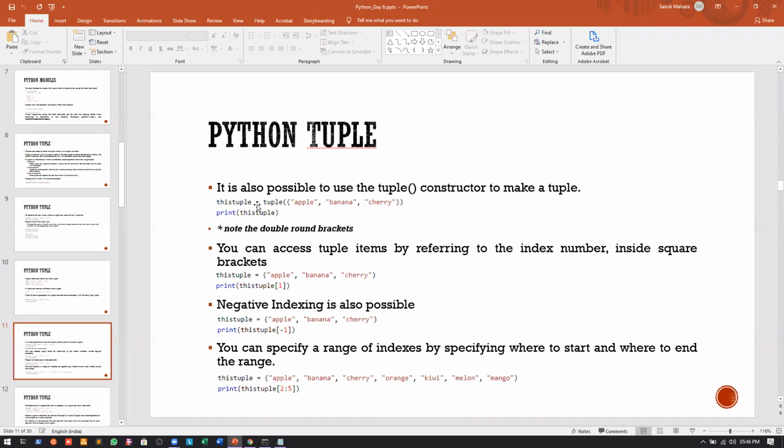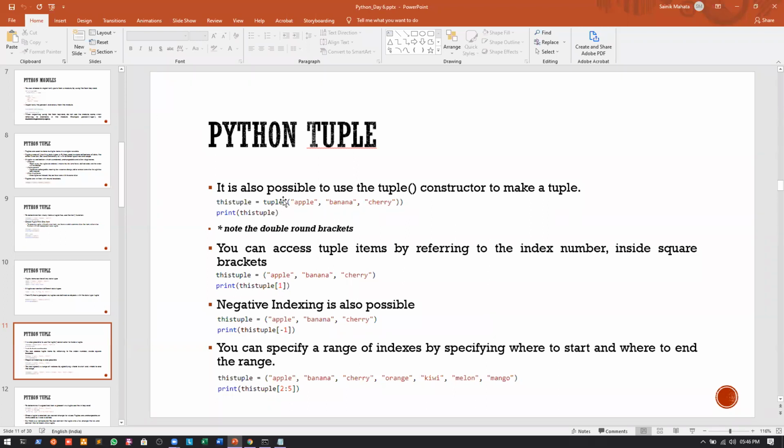Now, it is also possible to use the tuple constructor to make a tuple. We have seen the same thing in the case of lists, where we also have the list constructor. We can also have the tuple constructor. But in the case of tuples, whenever I'm using the tuple constructor, note the double round brackets.